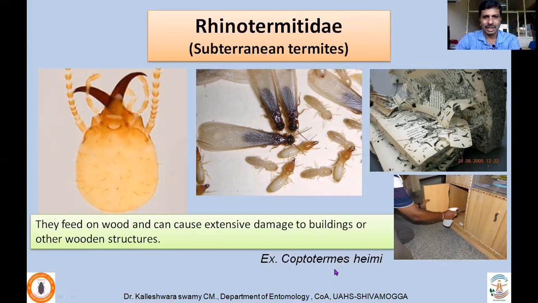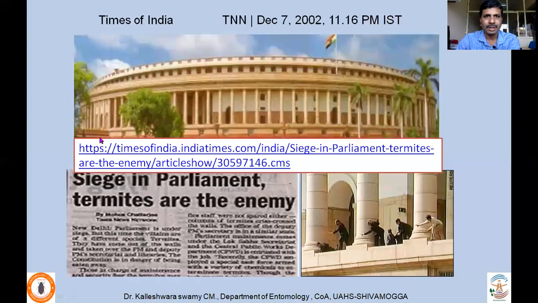So there is a species called Coptotermes heimi, which is a very serious pest. These rhinotermitids are called subterranean termites. They have a small opening on the edge of the head region, called the fontanelle, through which they exude the defensive secretion. Okay. So this type of rhinotermitid is a very serious pest, especially; you can see they have not even left the parliament. Okay. So in the year 2002, there is an article in Times of India.